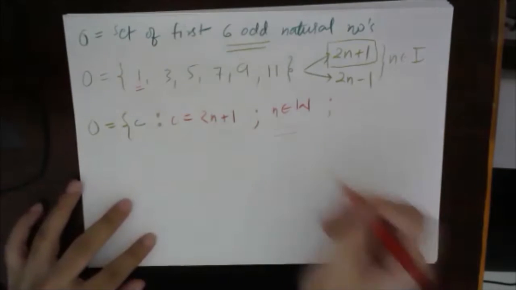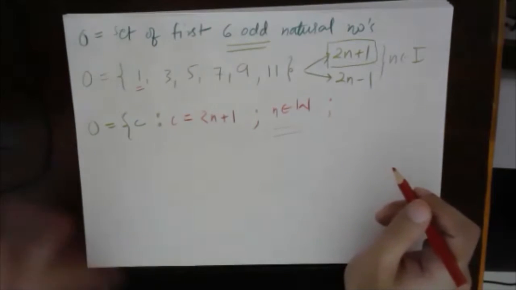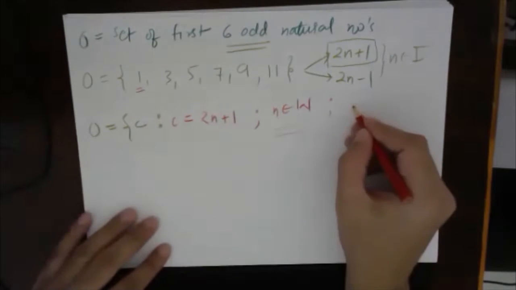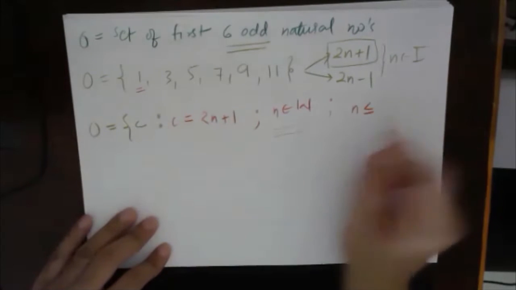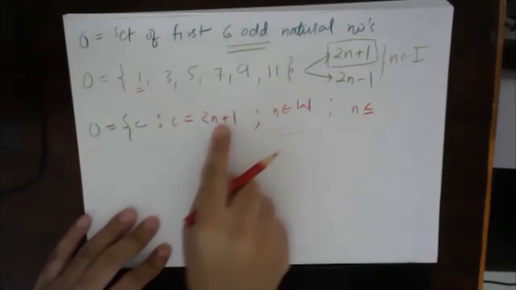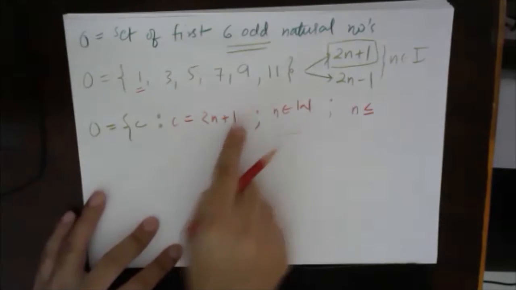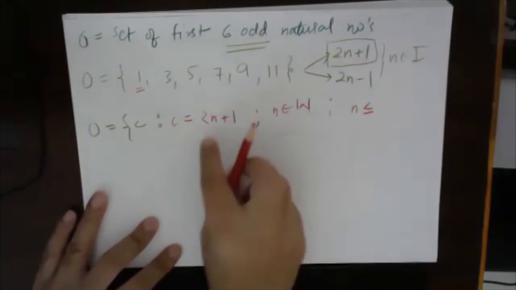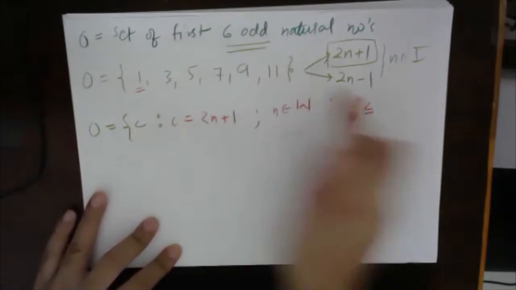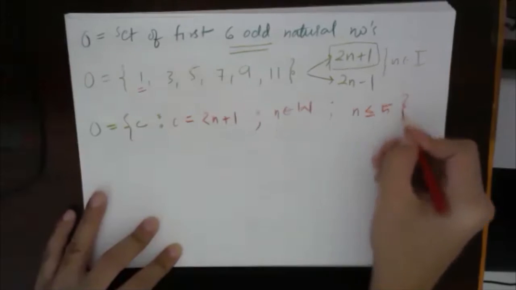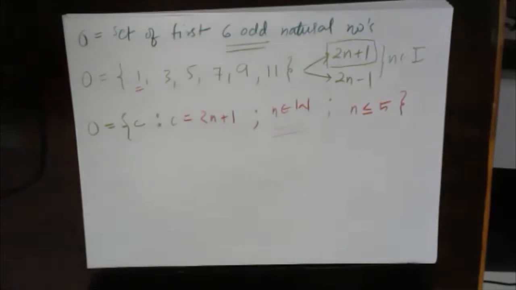So I will do one very simple thing. I will just define a boundary for n. So n should be less than or equal to, what should be the maximum value of n such that you will get 11? n can take 5: 2 fives are 10, plus 1 is 11. Can n be 6? 2 sixes are 12, plus 1 is 13. No. So n should be less than or equal to 5. This one is okay for everyone.